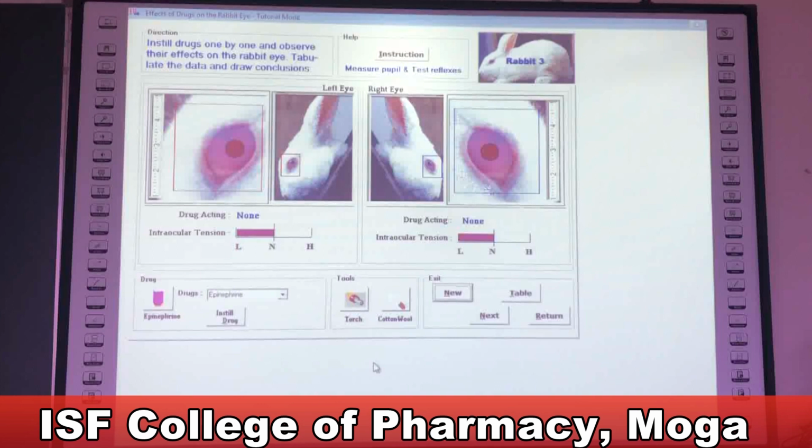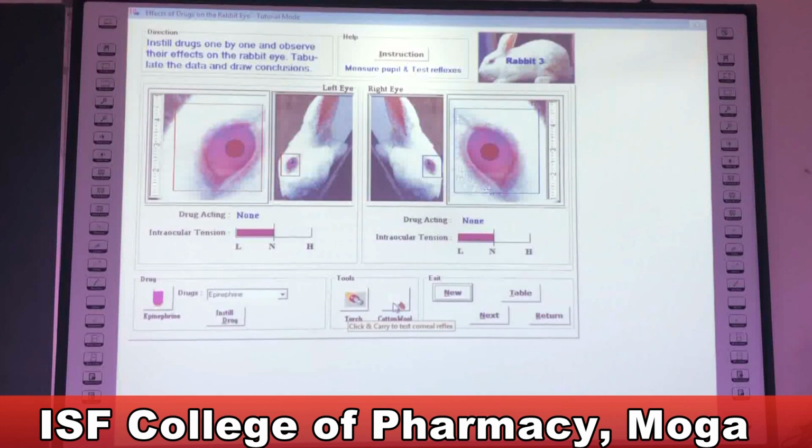Third parameter is light reflex. With the help of this torch, you can select the torch and click on the real image. This is the real image of the rabbit and this is the zoom out section, and you can see the effect of light on the pupil. It is decreased, and the moment I remove the torch, it is increased or back to normal. So this torch or light reflex you can record.